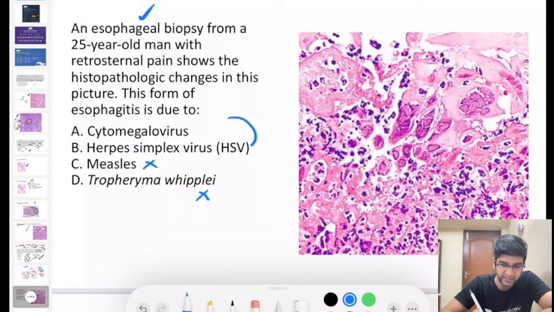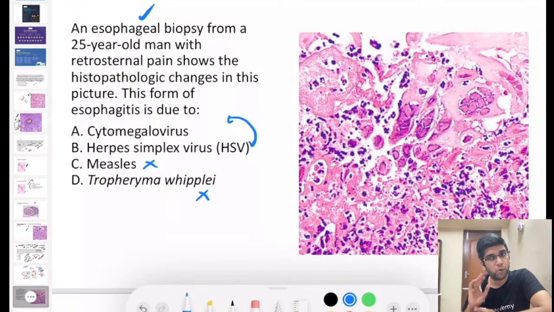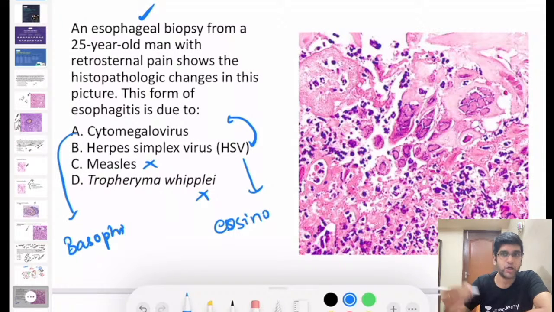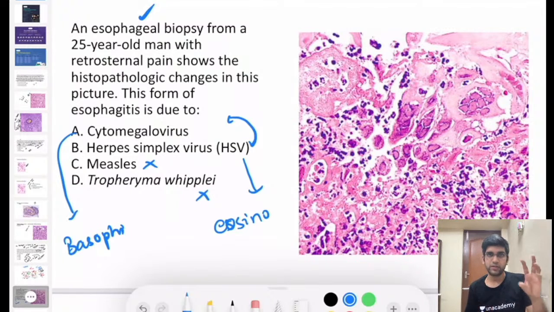So the only options left for me are these two. It's either herpes simplex virus or cytomegalovirus. The simplest way of differentiating these two is, both of them are viruses, both of them will cause inclusions, right? Cytomegalovirus, will it be a basophilic inclusion or an eosinophilic inclusion? Cytomegalovirus is going to be a basophilic inclusion. Perfect, right? And herpes simplex virus will be an eosinophilic inclusion. Your Cowdry type A bodies will be eosinophilic, pink in color, right? So the way of differentiating these two is based on the color.